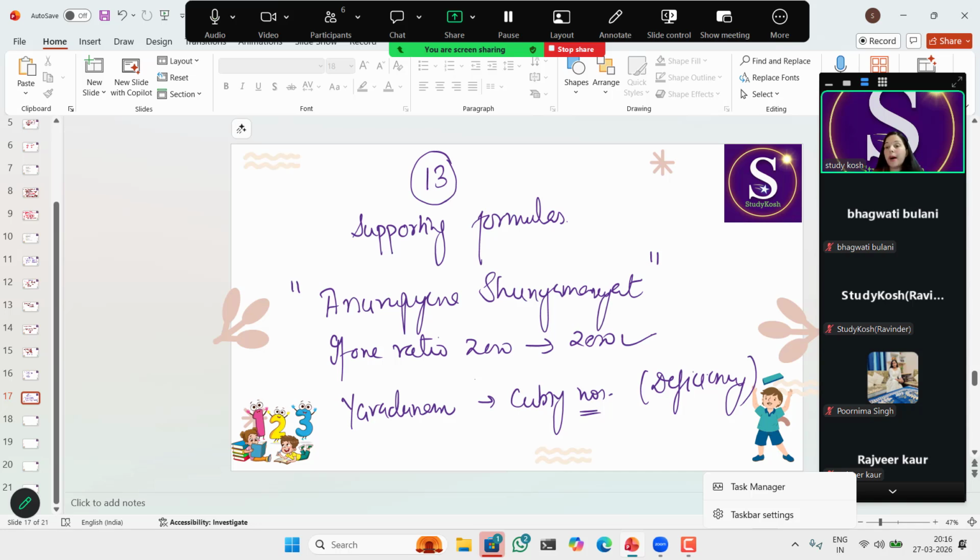If there is something which is not there, then in a future class I'll tell you to make a note of it or write it as a special note, so that I can explain and help you understand everything. So don't worry about that. But the sutras and their explanations, you'll get everything in the manual.